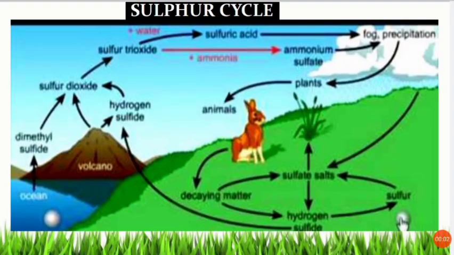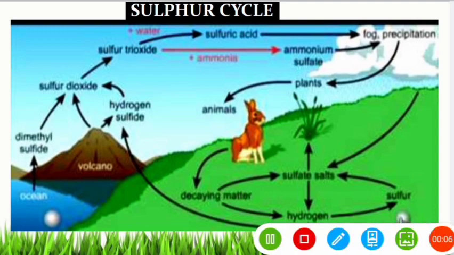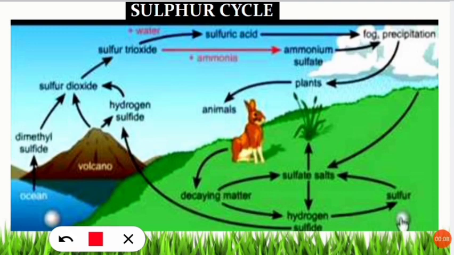So now we will study about the sulfur cycle. Yes, the sulfur cycle is mostly sedimentary except two of its state, that is hydrogen sulfide and sulfur dioxide. So we'll know one by one. So what happens is the hydrogen sulfide is released into the atmosphere by the volcanic eruption. So you can see here hydrogen sulfide is released from the volcanic eruption, hot springs and the anaerobic decay of sulfur containing biological material in swamps, bogs and tidal flats.